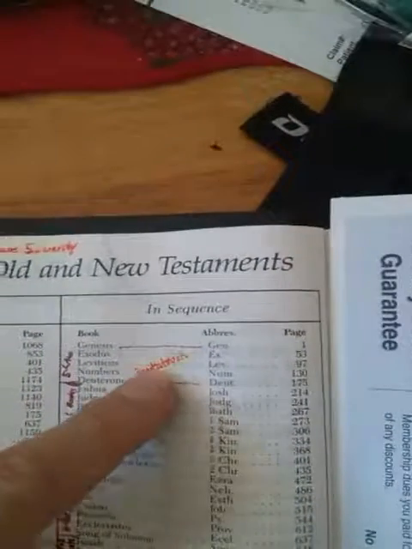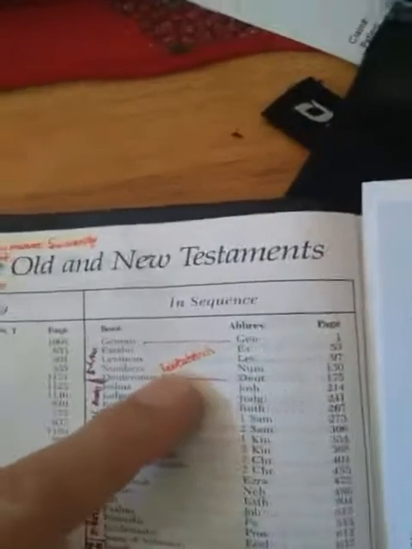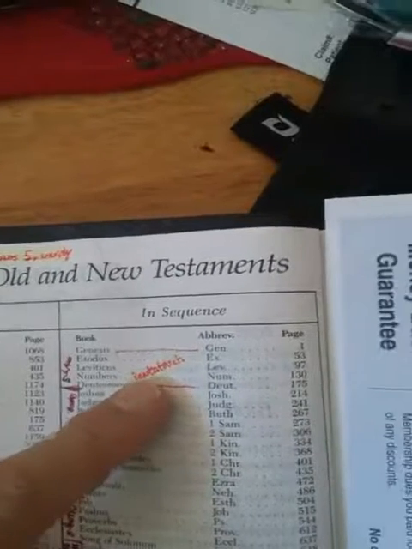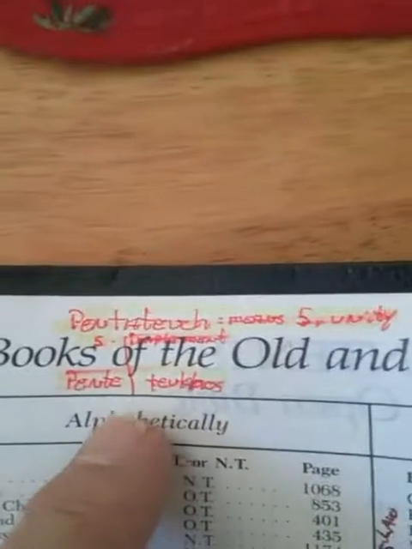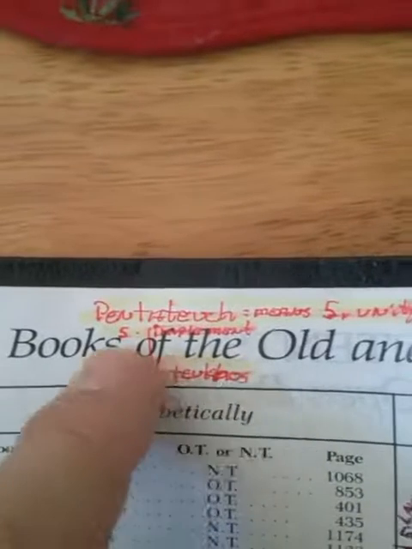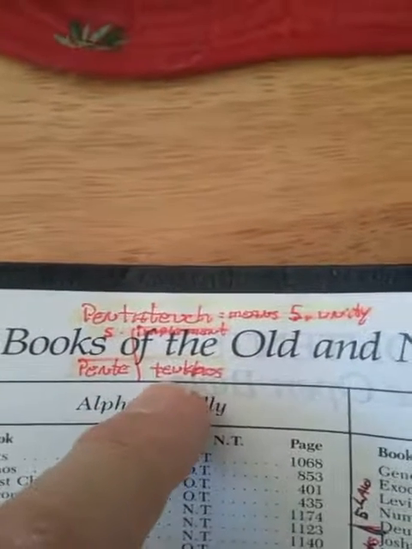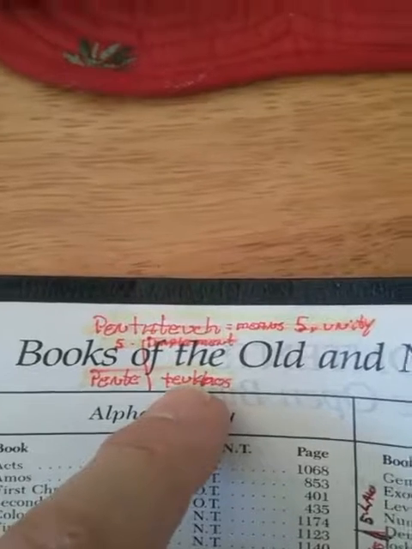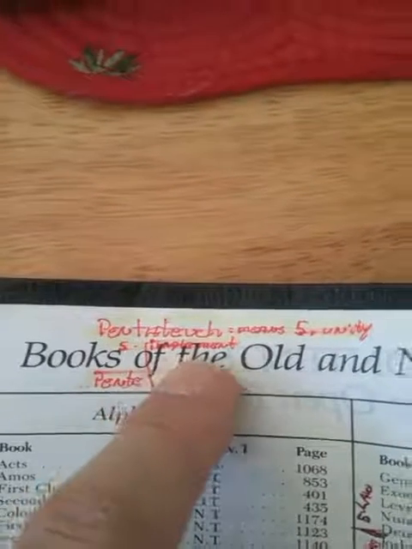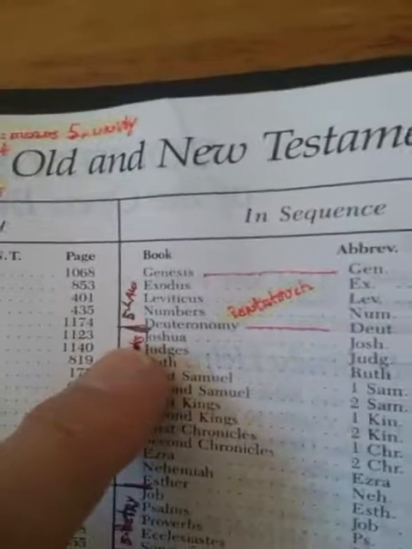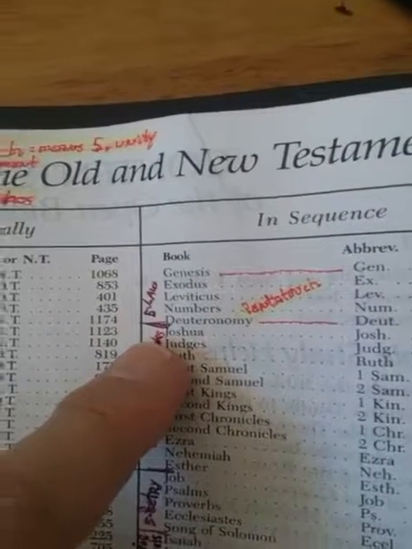Now, the first 5 books of the Bible are the books of law, or the Pentateuch. Pentateuch means 5 and unity, or to implement. Penti is 5, tukos means to implement. So the first 5 books of the Bible are the law: Genesis, Exodus, Leviticus, Numbers, Deuteronomy.